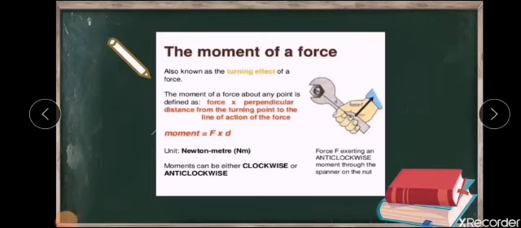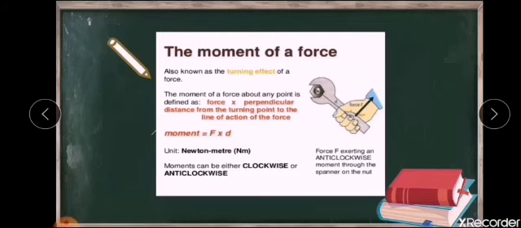When we are learning about the different types of motion, we have learned that whenever objects are turning on an axis, such type of motion we call rotational motion. Now, the turning effect of a force in case of a rotational motion, we call the moment of a force, or torque. We can define the moment of force as the force multiplied by the perpendicular distance from the point of action of force. It is equal to force into the perpendicular distance.